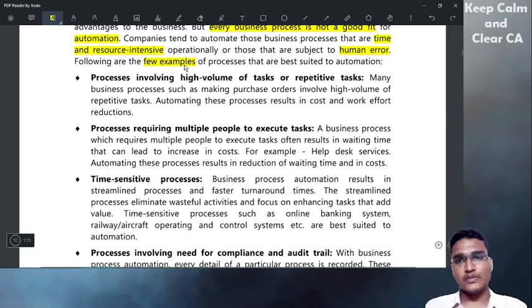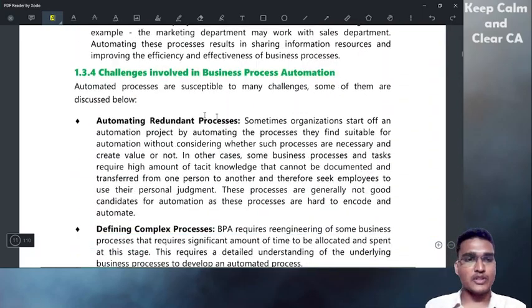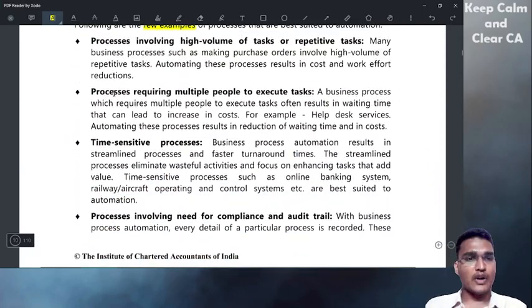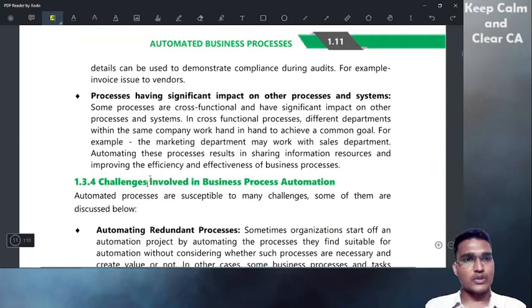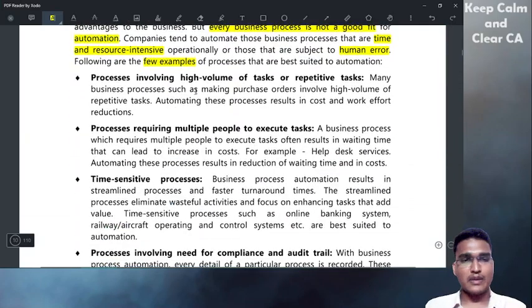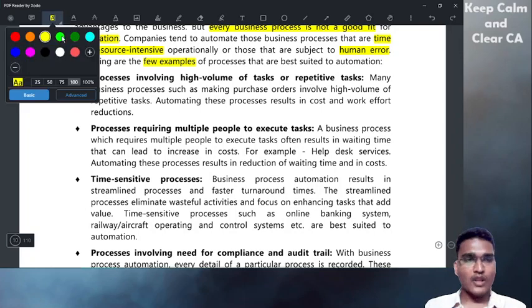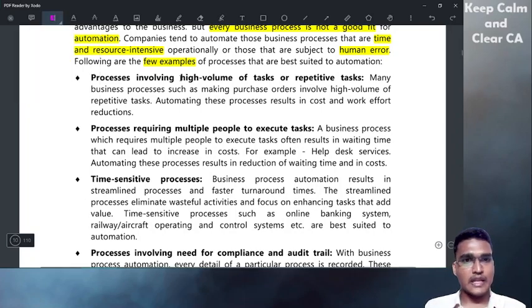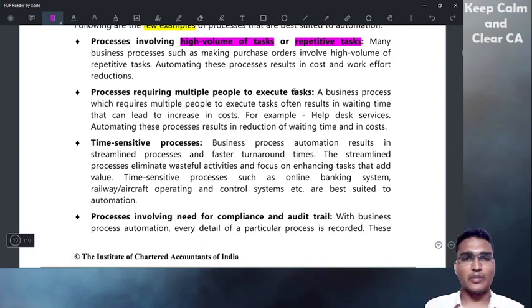What are the processes best suited for automation? There are five points. Very simple. Just remember the heading and write one or two lines in the exam. That is enough. First, processes involving a high volume of tasks or repetitive tasks.